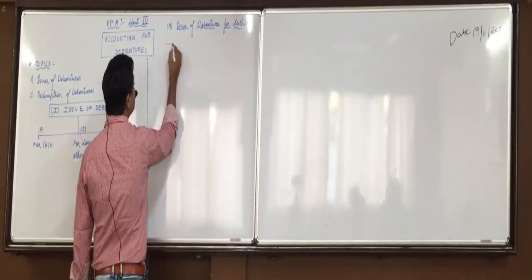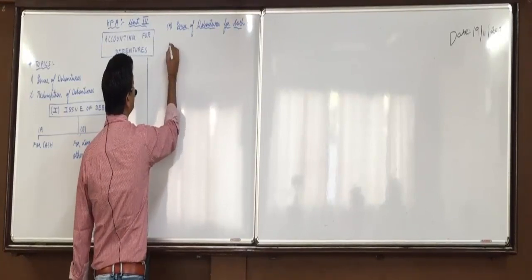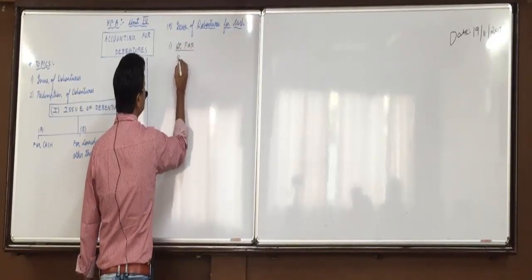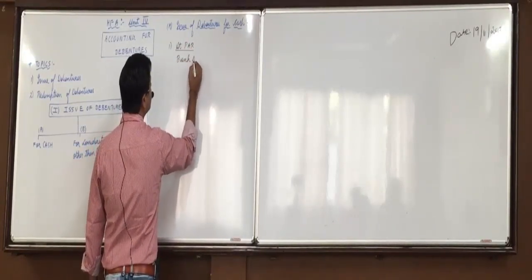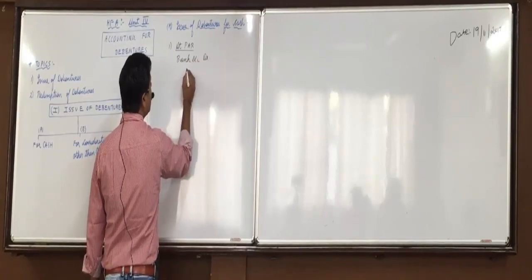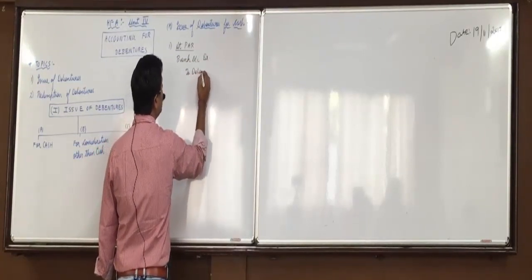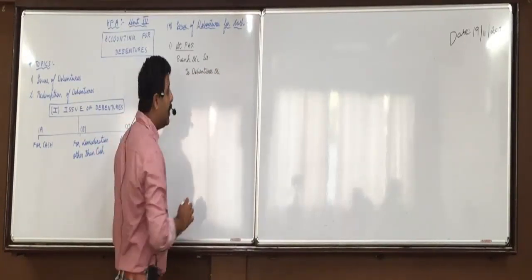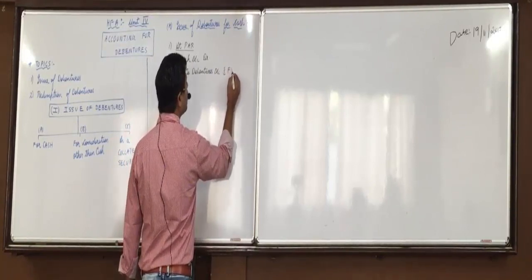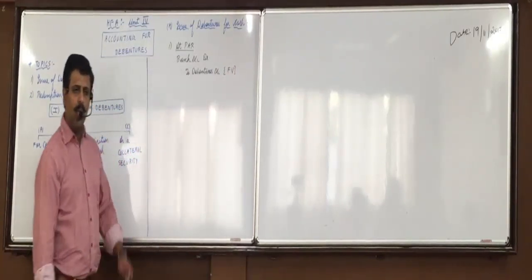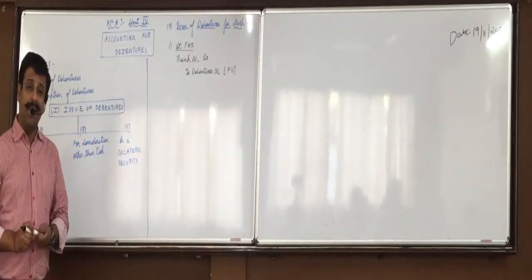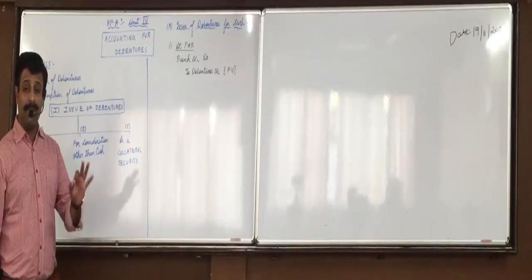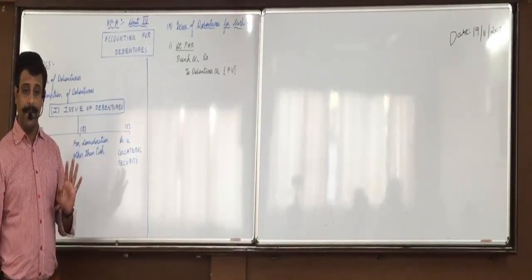If the debentures have been issued at par, then the entry will be bank account debit, and directly you credit debentures account. Here just remember one thing. Debentures will always come with face value throughout the chapter. Whether you credit debentures or you debit debentures, debentures will always be at face value. If you remember this, everything else you get correct automatically.